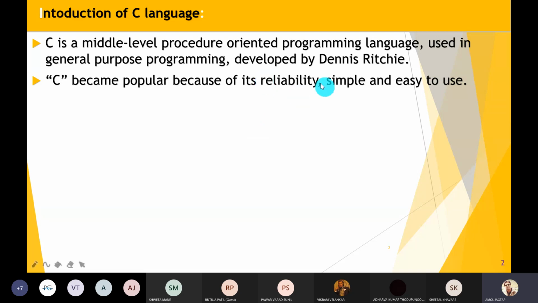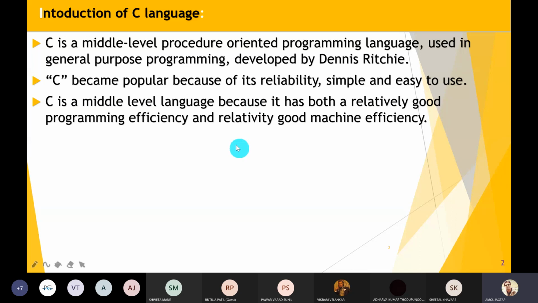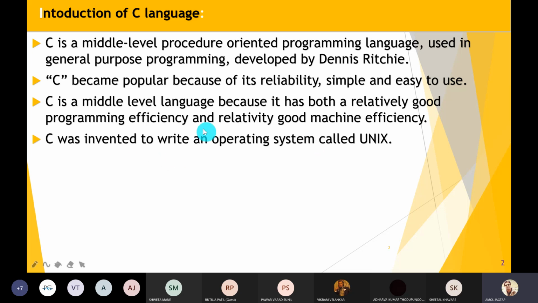It is a middle level language with both relatively good programming efficiency and relatively good machine efficiency. Machine efficiency means it supports system level software development. System level means your compiler, interpreter, operating systems, then kernel.